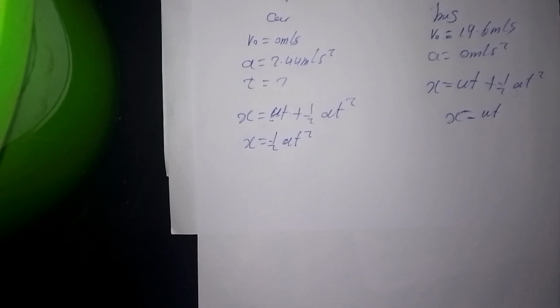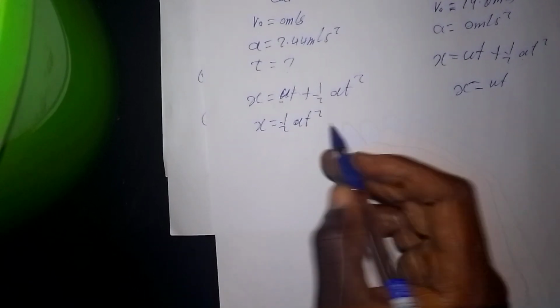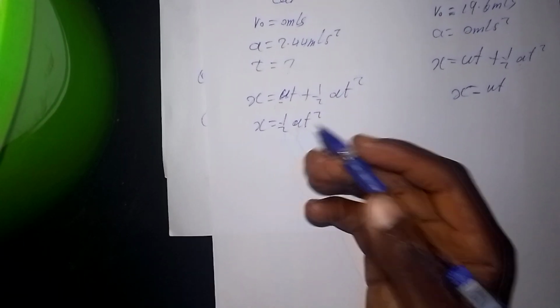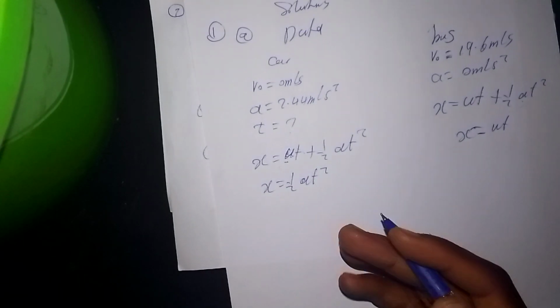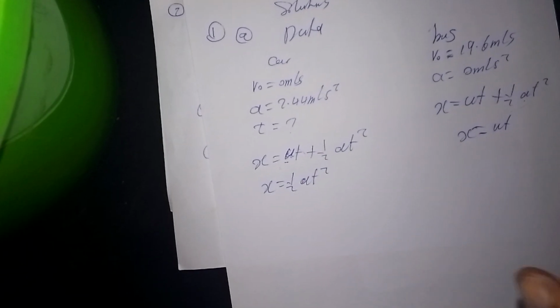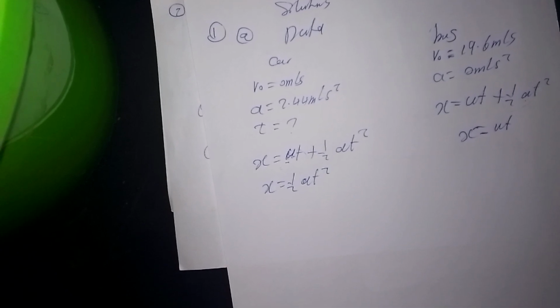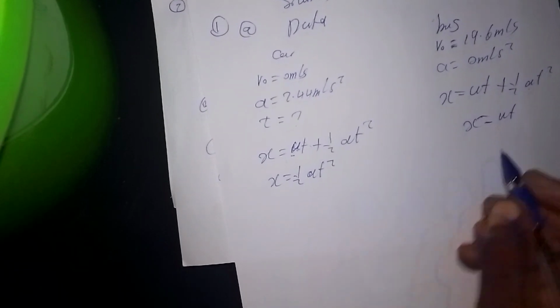We know that the distance traveled in that time is going to be the same for these two. Hope that's making sense. So we are going to equate these two.